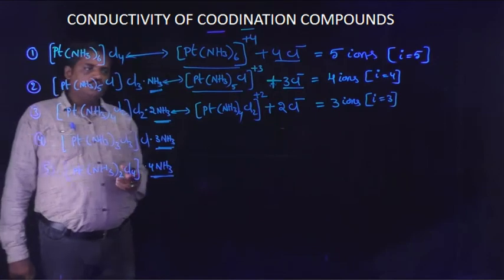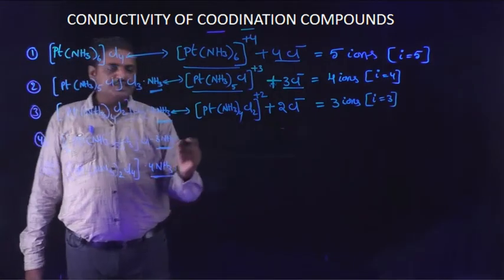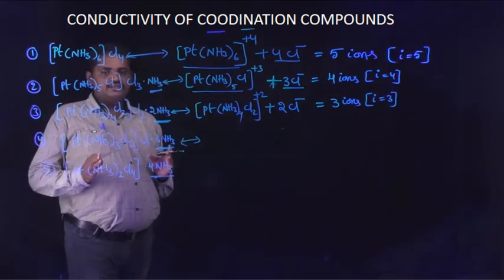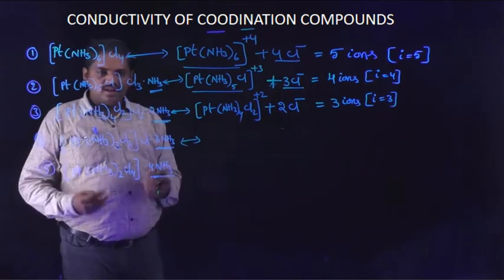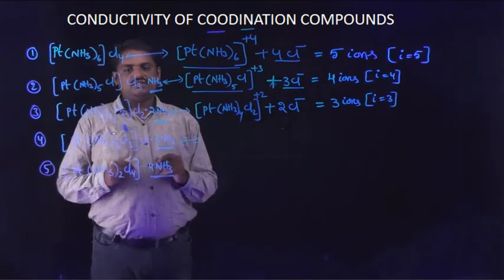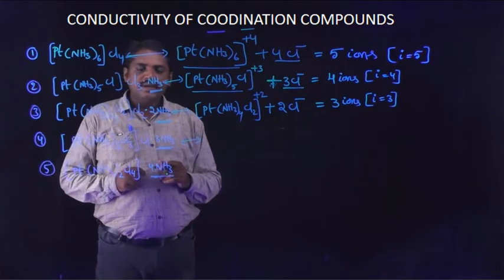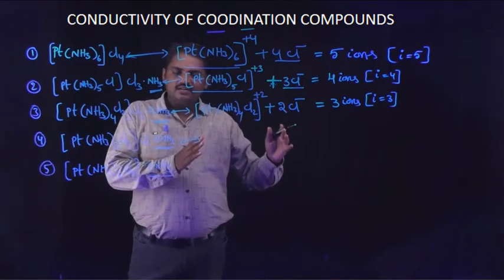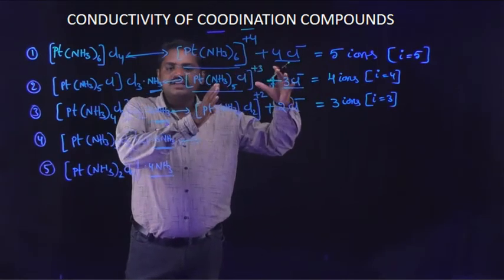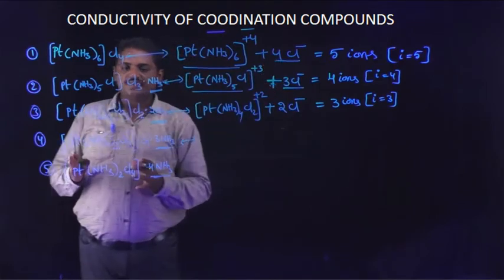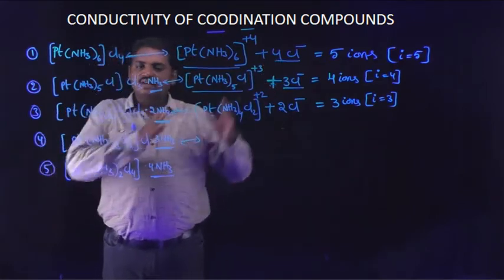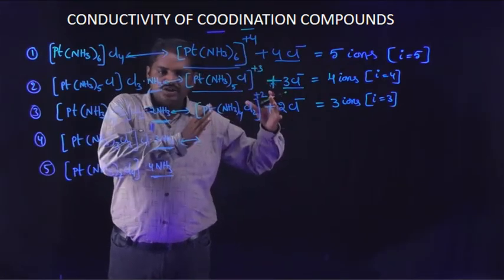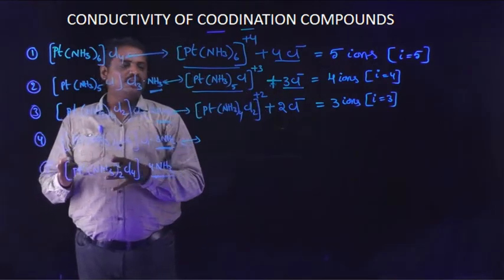Next example is taken. Platinum coordinated with 3 ammonia ligands and 3 chloride ions. Means 3 chloride ions are shifted from outside of the coordination sphere to inside of the coordination sphere.